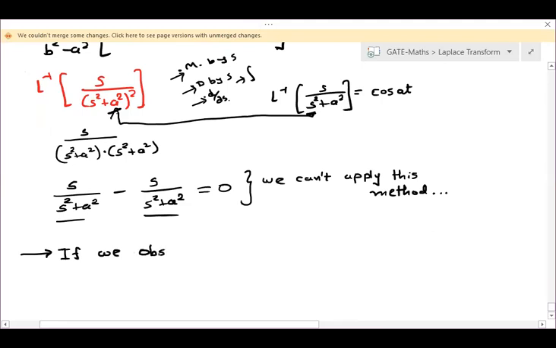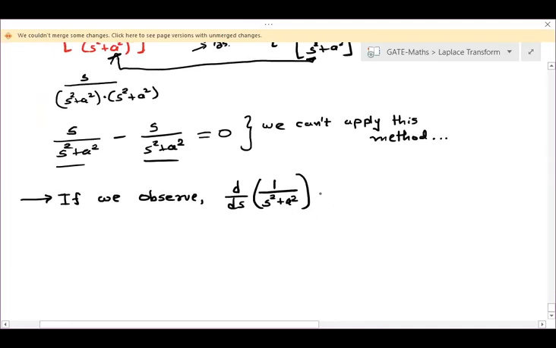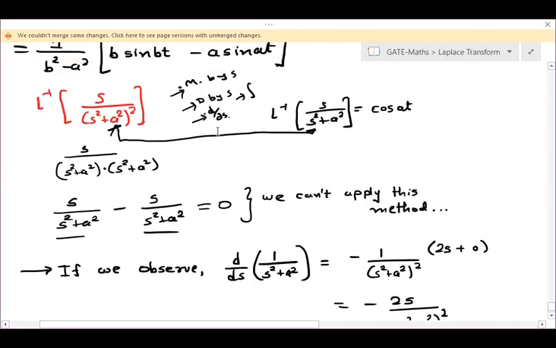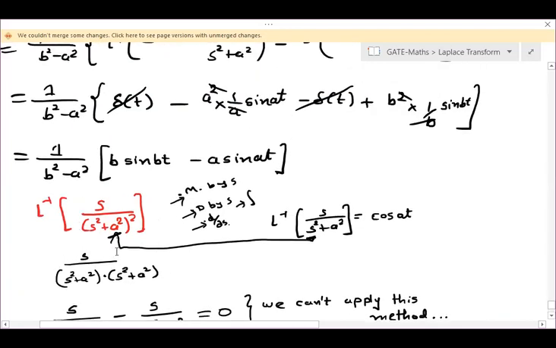If we observe d by ds of 1 by s square plus a square, this is 1 upon s square plus a square, its differential is minus 1 upon (s square plus a square) whole square, and then again the differential of this, which is 2s plus 0. So it is minus 2s by (s square plus a square) whole square. Are you getting my point? So this is your s by (s square plus a square) whole square.